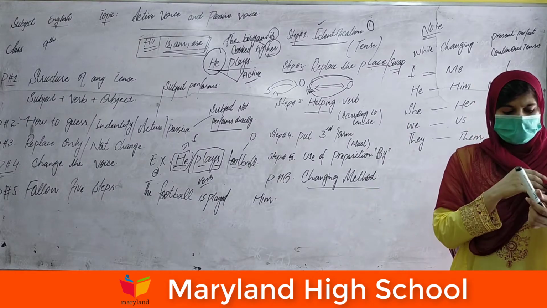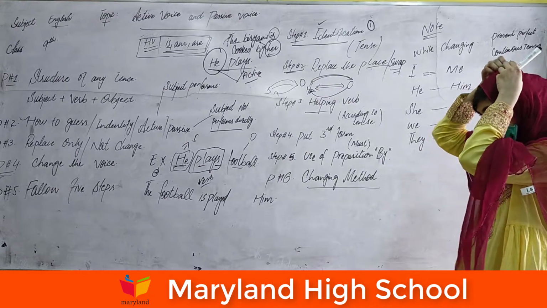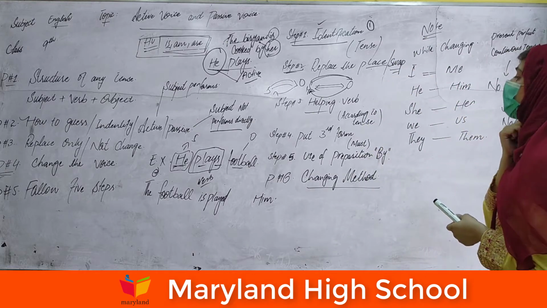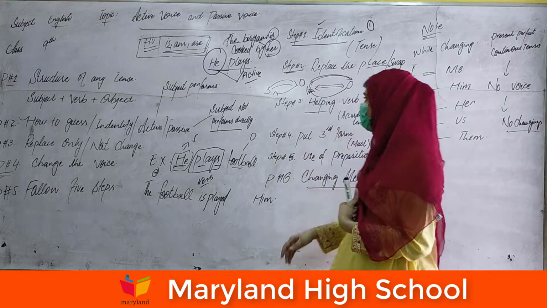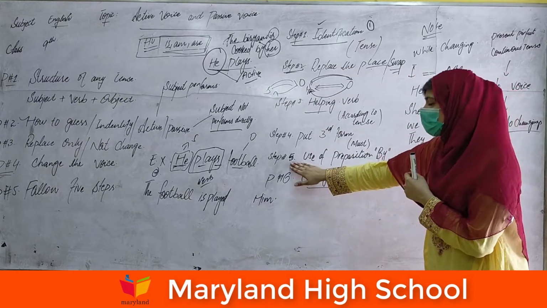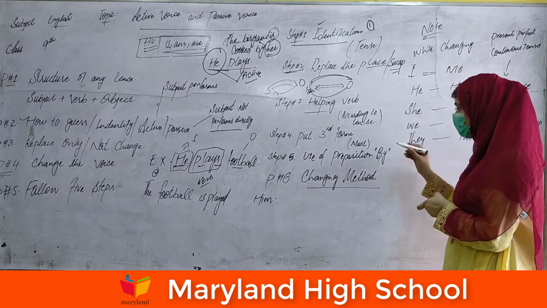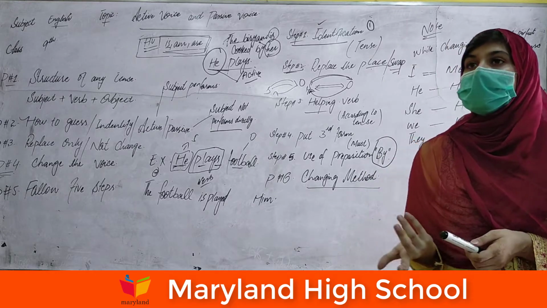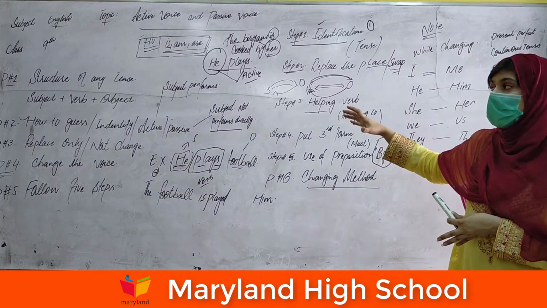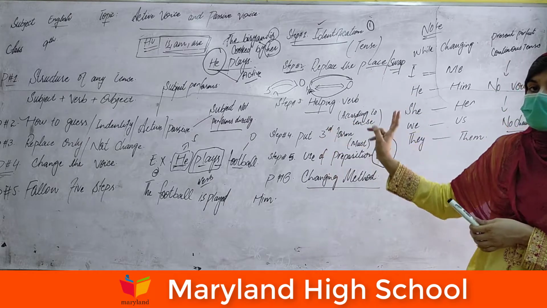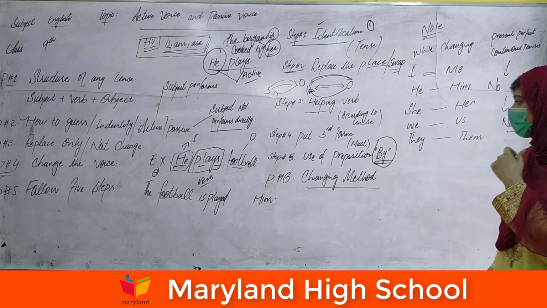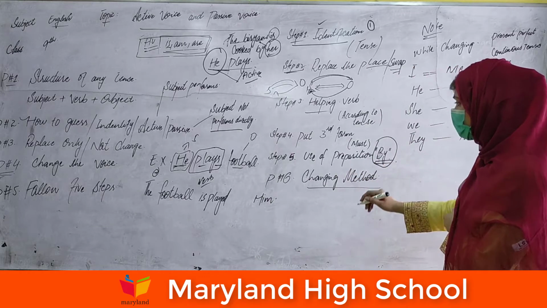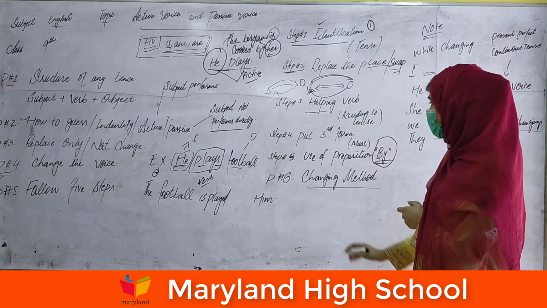Now is this statement giving a proper sense? I don't think so. Think about it. Focus. Is anything missing? Yes, definitely we have something missing in this statement. The fifth step. Step number five: use of the preposition by. And it's also very necessary. Without the use of by, we can't show the proper conversion of active to passive. And by is a preposition. Okay, according to the fifth step, we have to use by.